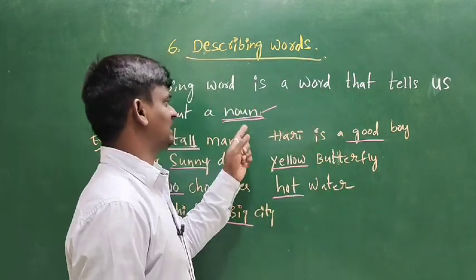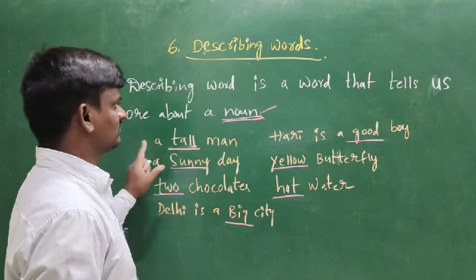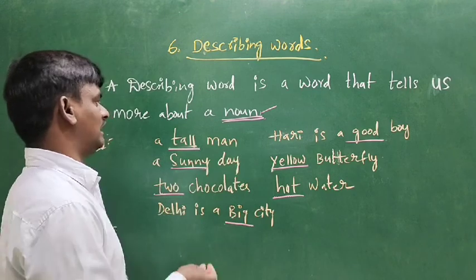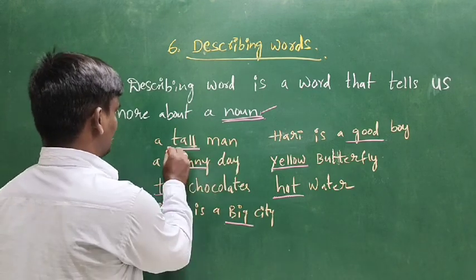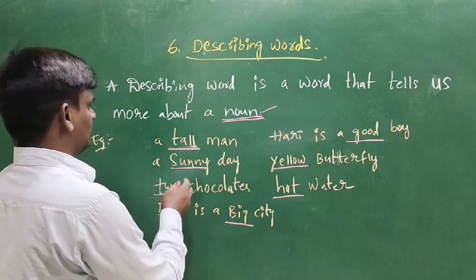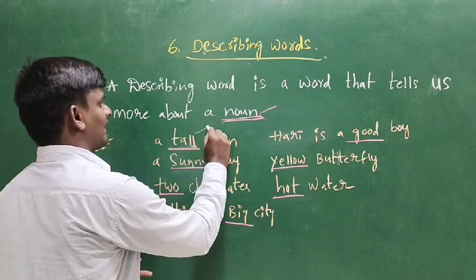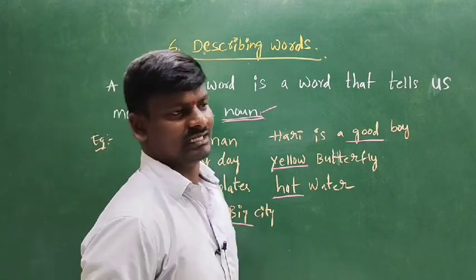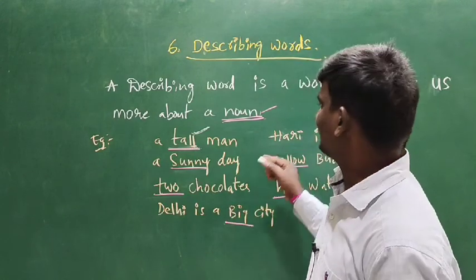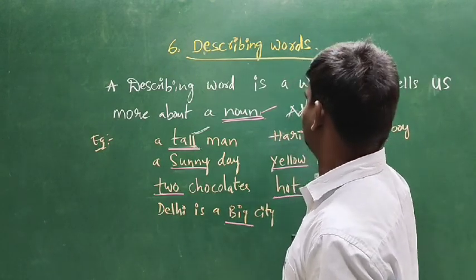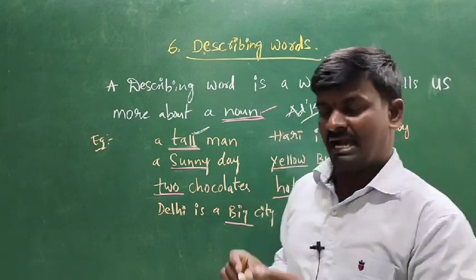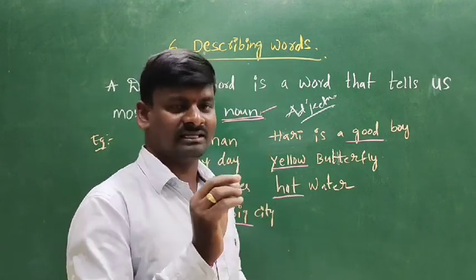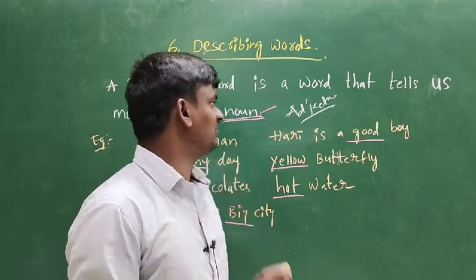Here I am giving an example: a tall man. Here tall is an adjective. A noun is a naming part. It tells about places, things and persons.